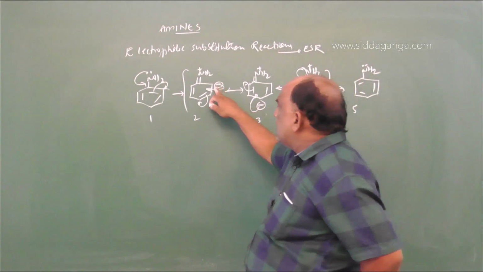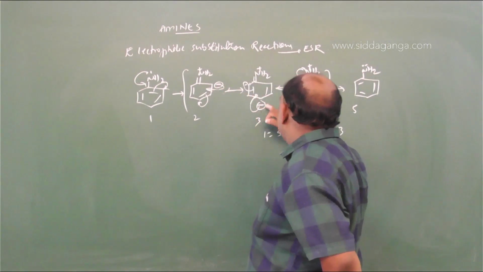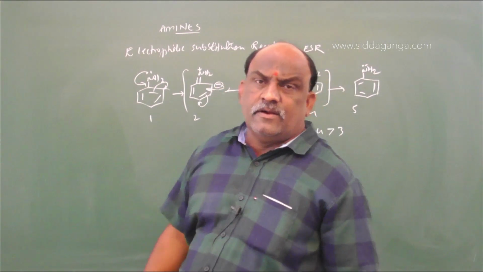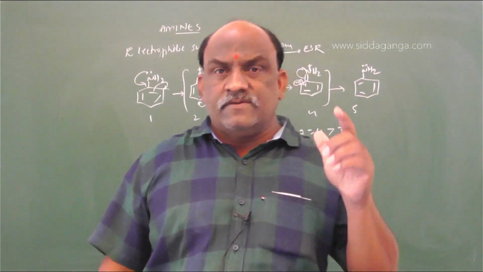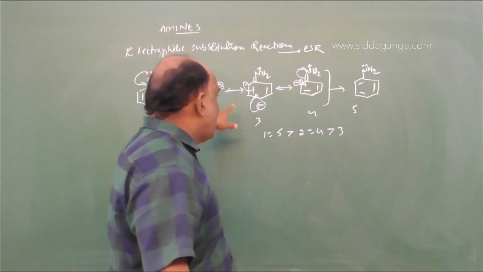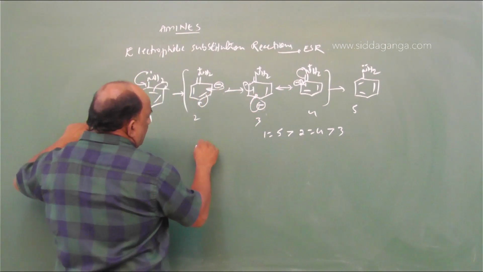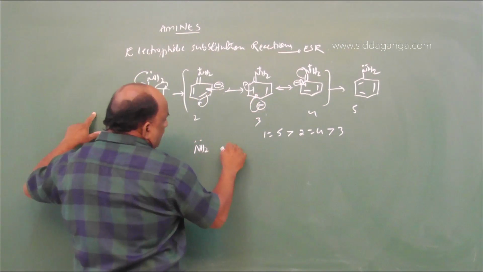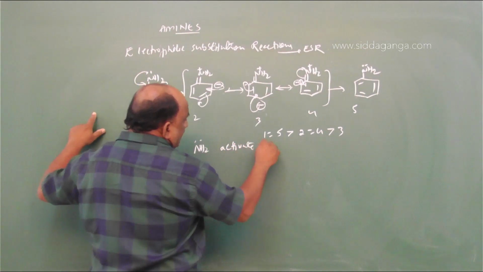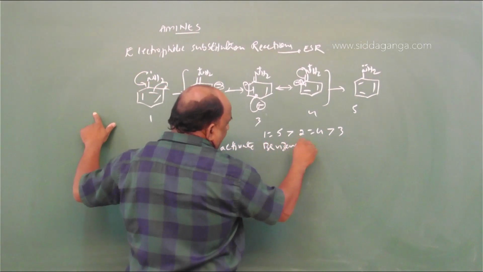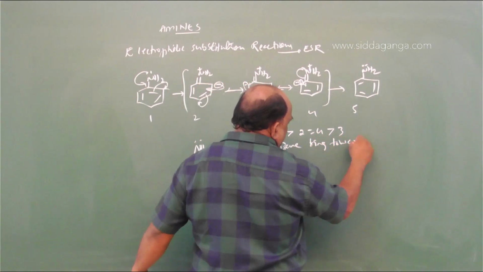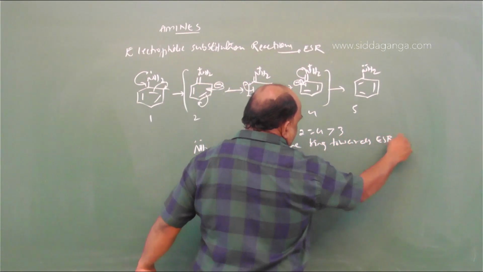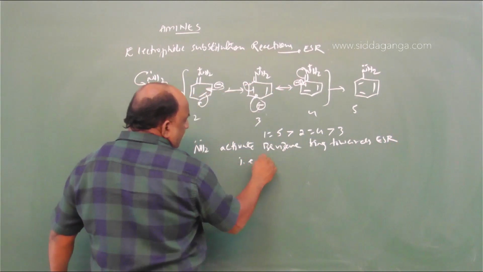After that, make one more point regarding this. Ortho position has more electron density, para position has more electron density, ortho position has more electron density. Meta position electron density is very less. So on which positions does the electrophile easily approach? Ortho and para positions. So what is the NH2 group doing? The NH2 group activates the benzene ring towards electrophilic substitution reactions, in which direction? Ortho and para positions.